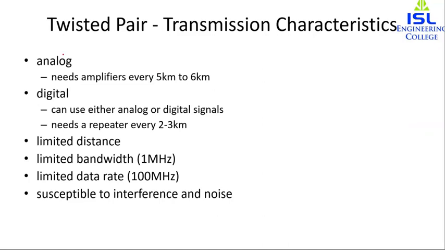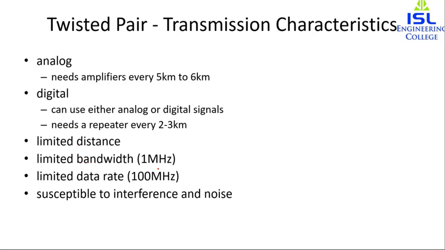Now for digital transmission, it can use either analog or digital signals, and in this case it needs a repeater every 2-3 kilometers. What a repeater does is it repeats the signal at the same frequency again and again. Compared to other commonly used transmission media, coaxial cable and optical fiber, twisted pair is limited in distance and has a limited bandwidth.